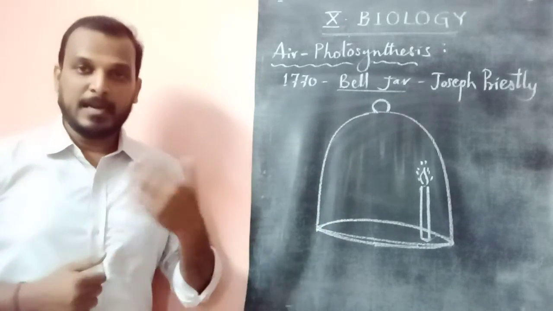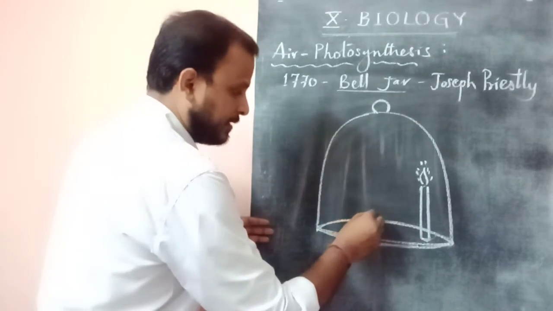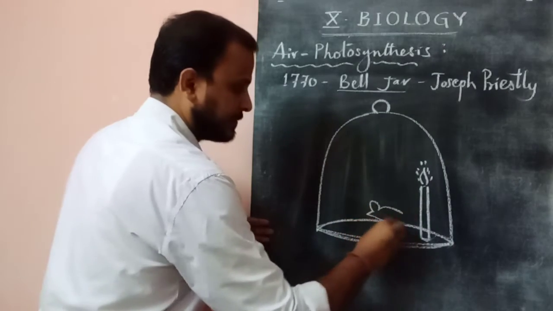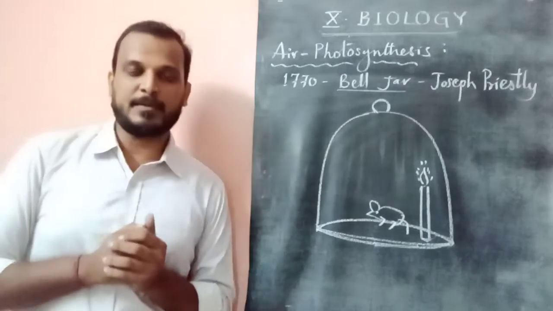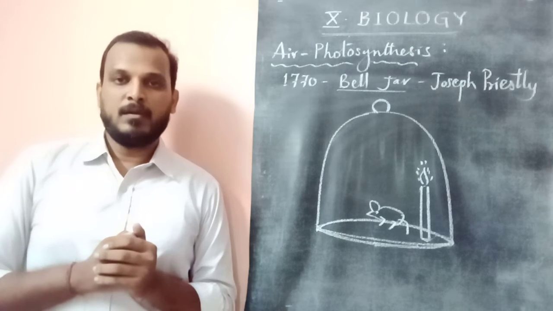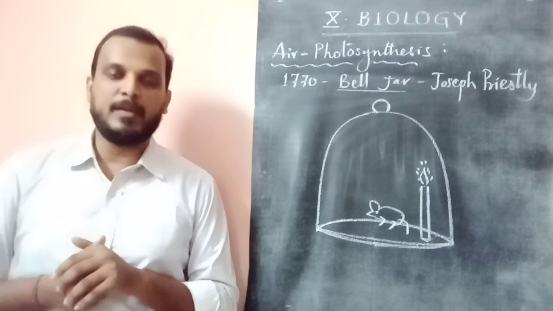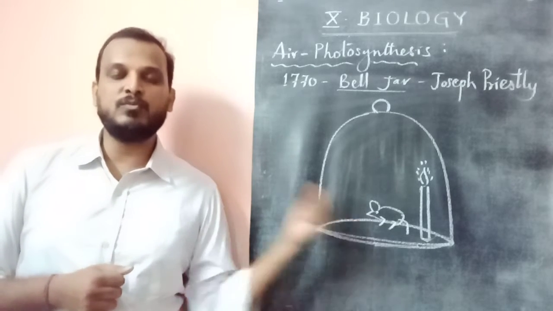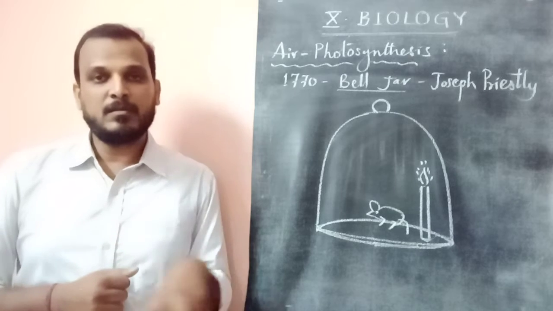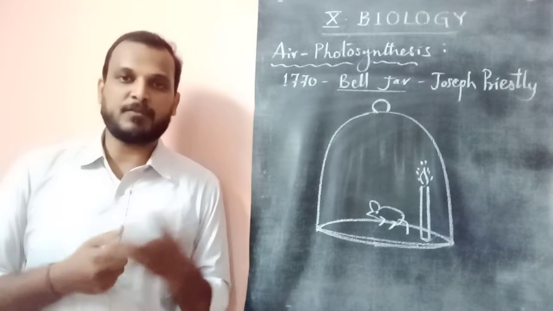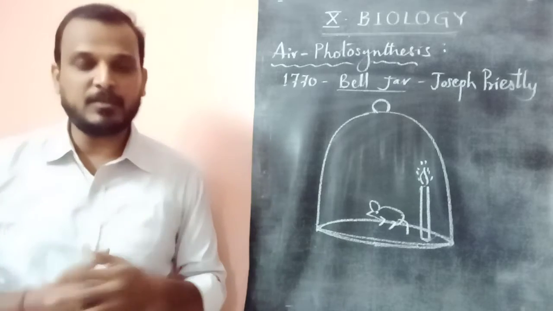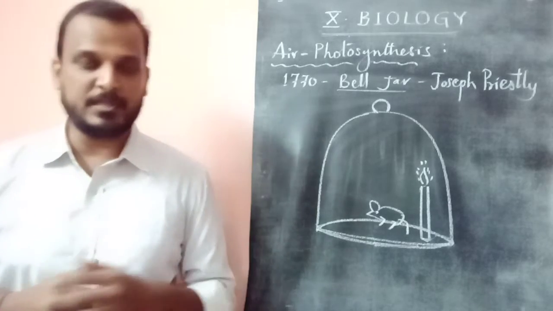Later, he kept an actively moving rat in this bell jar, again closed it with the bell jar. What happened? The rat moved for some time and got suffocated. Suffocated means it suffered in taking breath.